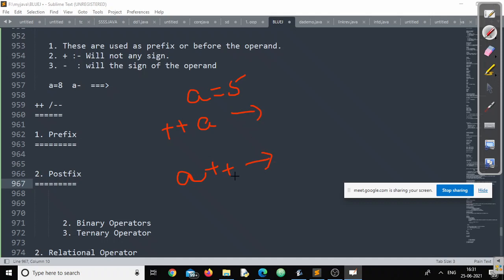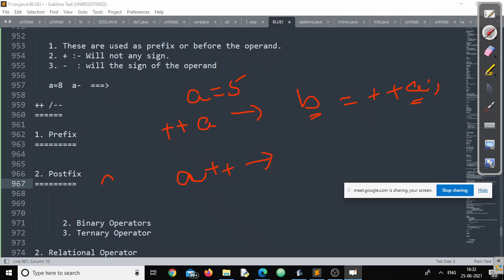I think you know the difference, right? Because this has already been taught in your class. If you know, please go ahead. Can somebody tell me, suppose I am writing here B is equal to plus plus A. Now my question is, what will be the value of B and what will be the value of A?